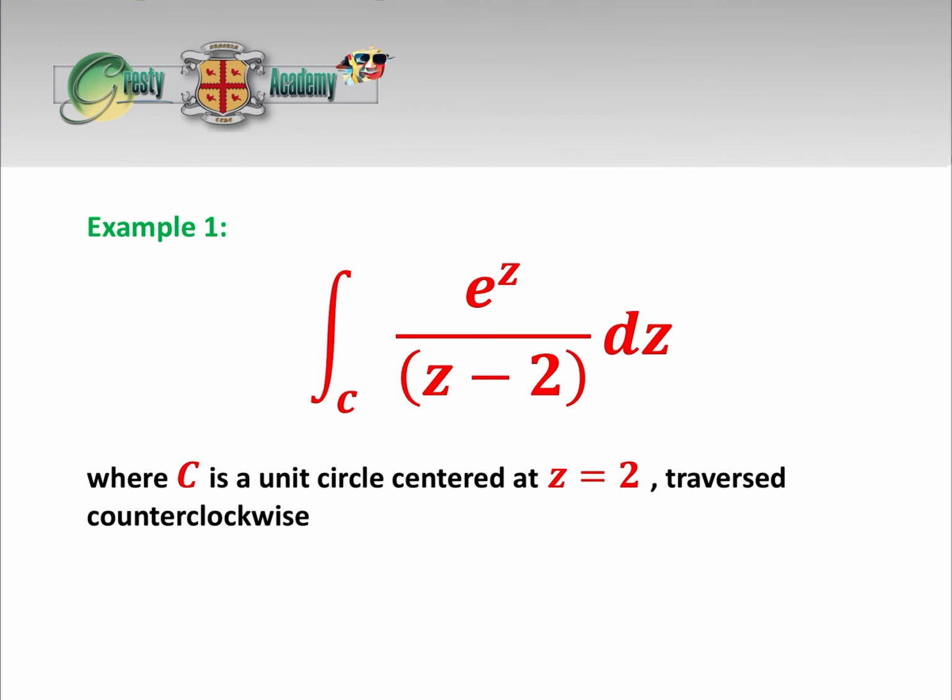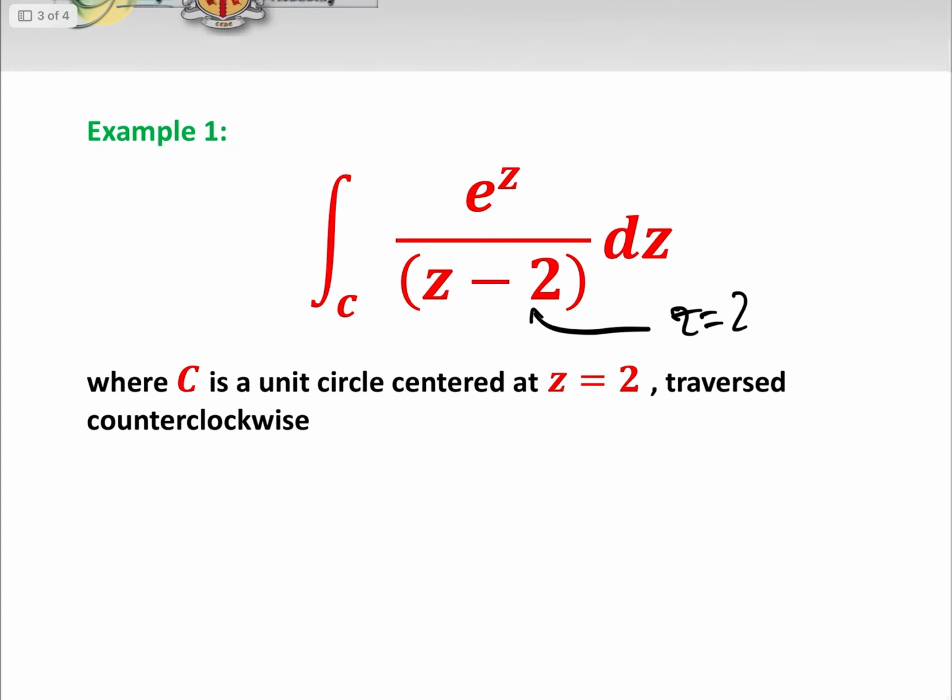Okay, so example question number 1 is this little beauty here. So we have a singularity slash pole at z equals 2. And the first thing we need to do is check, is z equals 2 within the region about which we are integrating? And if it is, we have to use Cauchy's integral formula.